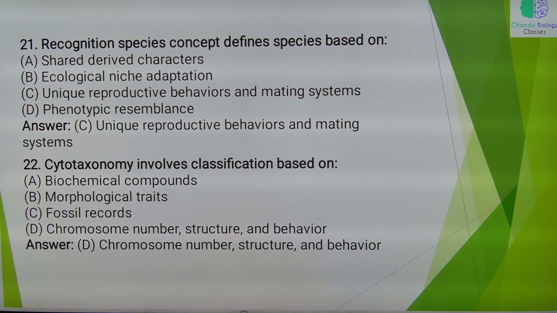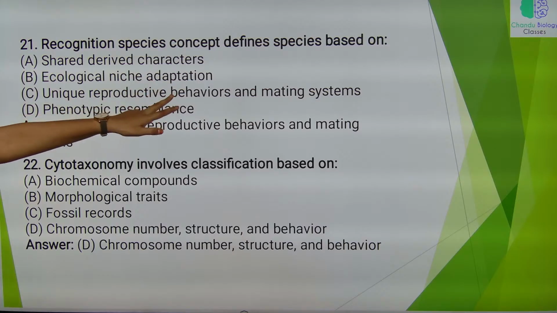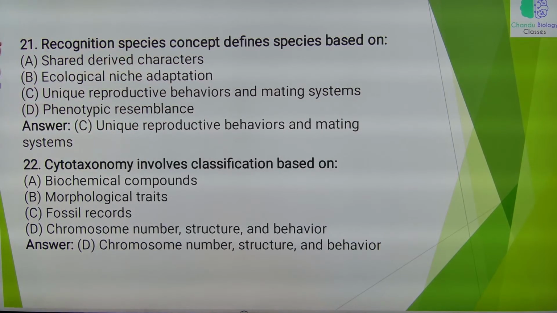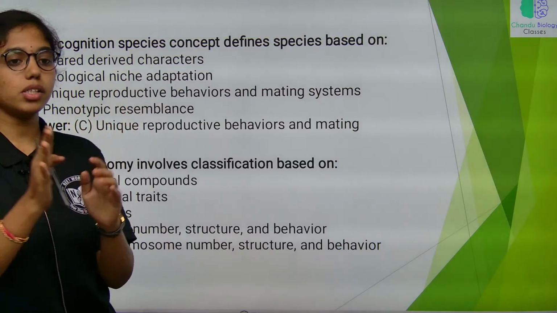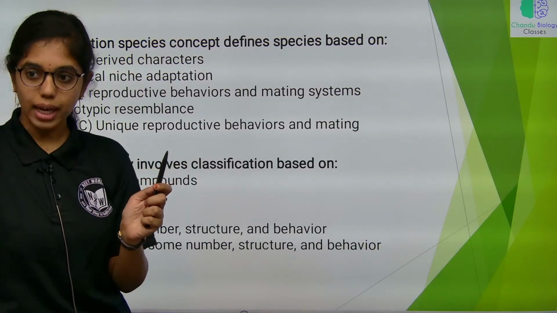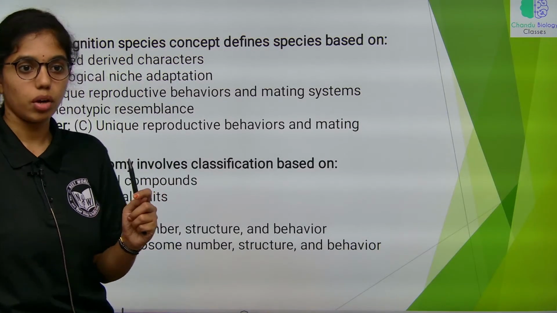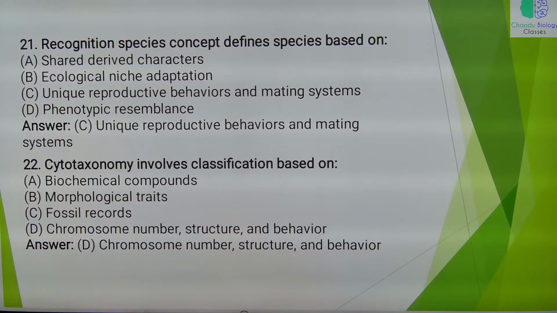Recognition species concept defines species based on unique reproductive behaviors and mating systems. This is not highlighted in the species concept. I will give you 2 tables giving the complete characteristics of proponents, feature, examples and limitations. Okay. I will generate 2 such tables and give you. There I will include recognition species concept as well.